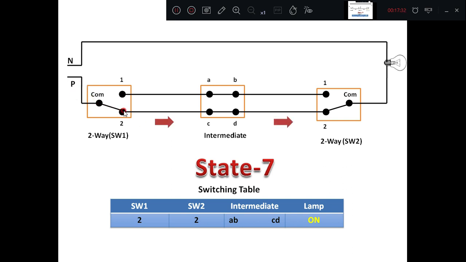See, the current will take a path here directly. Then it will go through this and the lamp will be on. This is how you have to trace the current path. If there is a closed path, the current will flow in the circuit and the bulb will glow. Otherwise, if there is a discontinuity of the supply, the bulb will not glow.